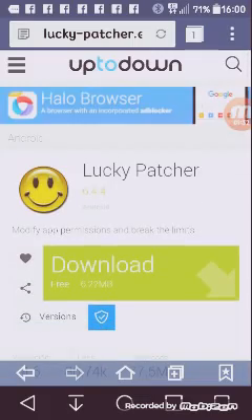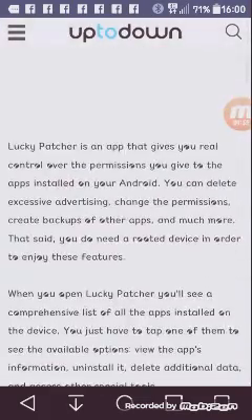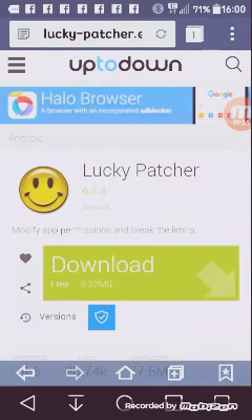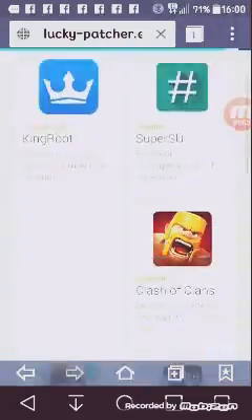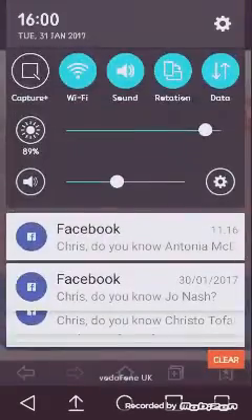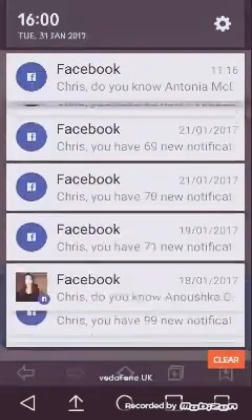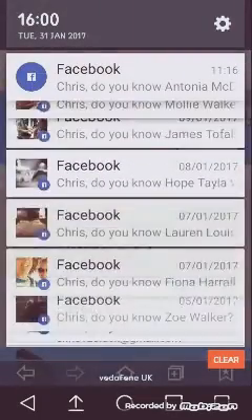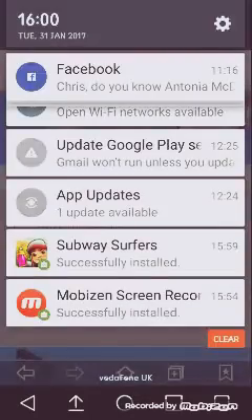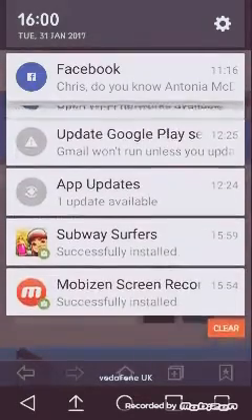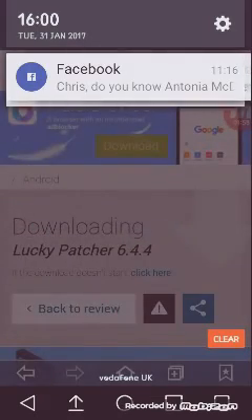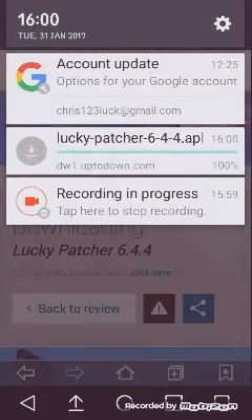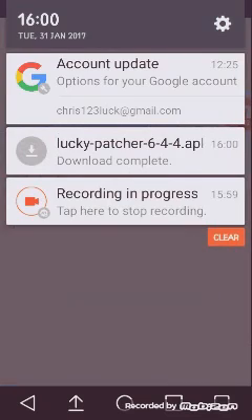Now you're going to need to download Lucky Patcher. How you do that, you just click download. Well, yeah, it's not as bad as I expected, actually. Now, as you can see, Lucky Patcher should be downloading. See, Lucky Patcher is now downloaded.